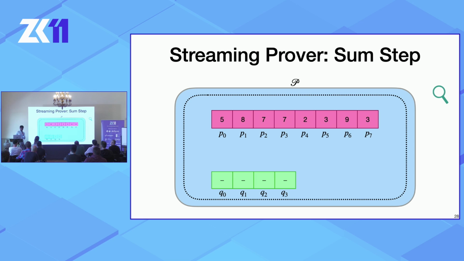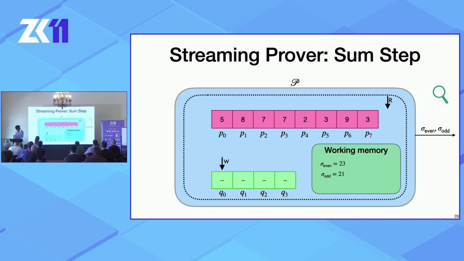In particular, this is how it's done by the prover. Say you start off with this table for P. The prover first has to compute the sums, so it starts with running even and odd sums, both instantiated to 0. And then it cycles through the read stream for the table, and anytime it reads an even indexed element, it adds it to the running even sum. Anytime it reads an odd indexed element, it adds it to the odd sum, and does this all through the table, and then sends these final sums to the verifier.